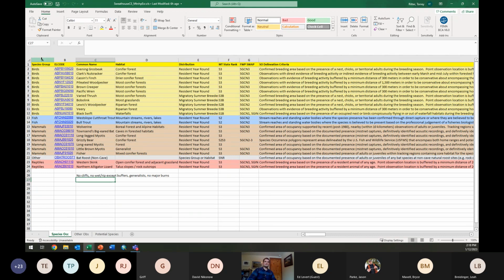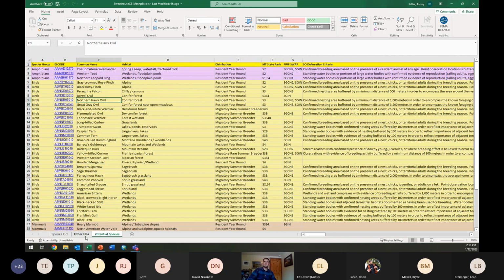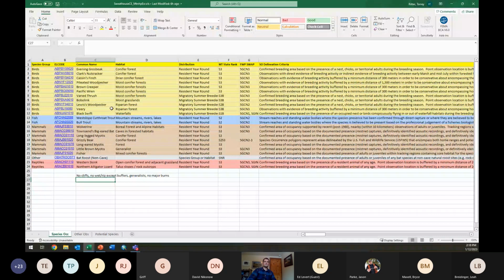And then I sorted it based on species group as the first tier, and then by habitat as the second tier. So we have our species occurrences, we have other observations, and we have potential species all sorted that way and kind of simplified. So this can be a good place to start.